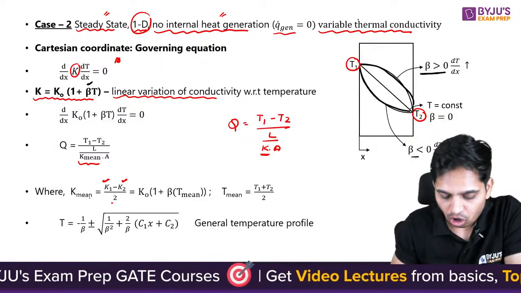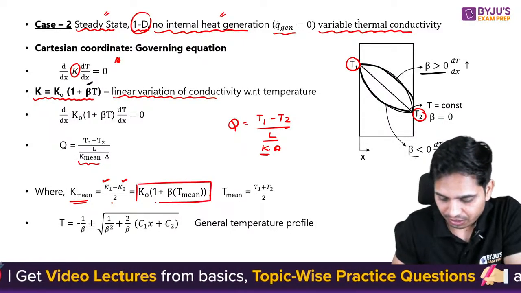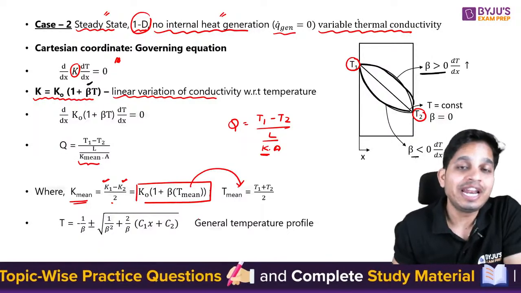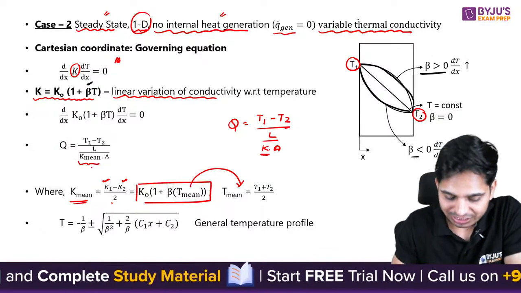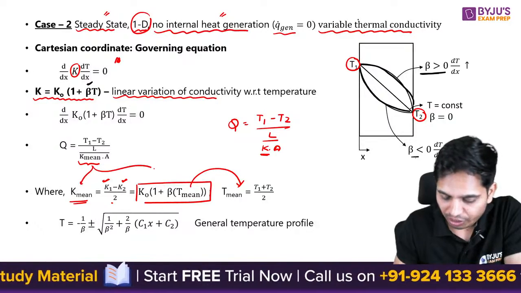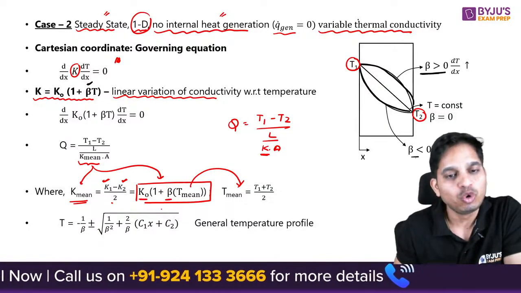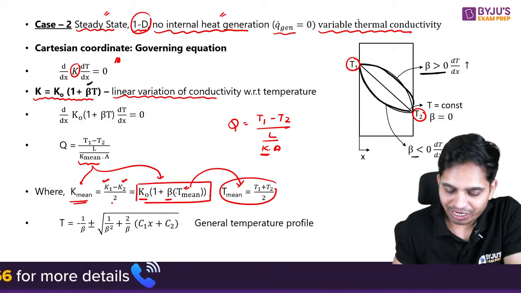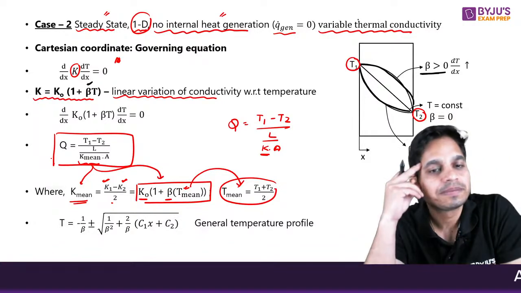Or you can also write K mean as this, where T mean can be written as this. So this case is generally asked, and you need to know how to calculate K mean. This K mean can be calculated using this equation, where K naught will be given to you, beta will be given to you. You just need to calculate T mean using this equation. You can put it here and you can calculate your heat transfer using this equation.